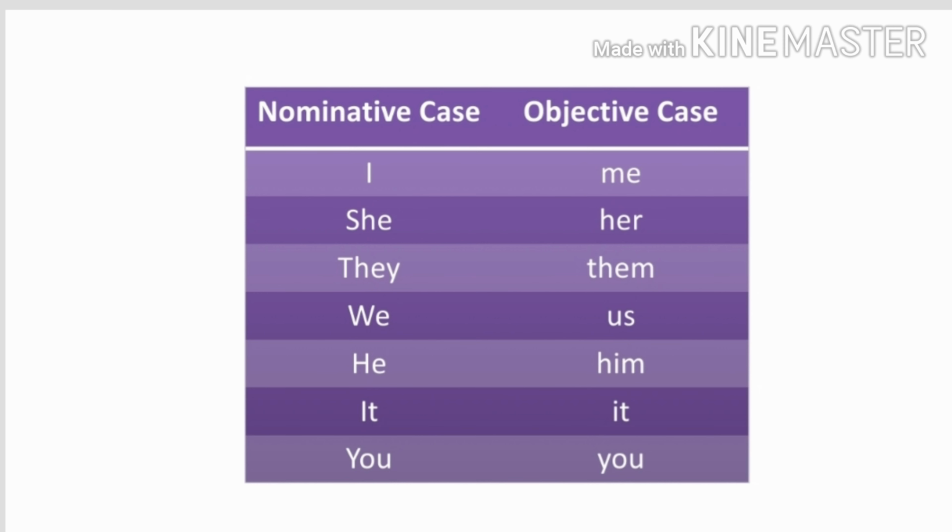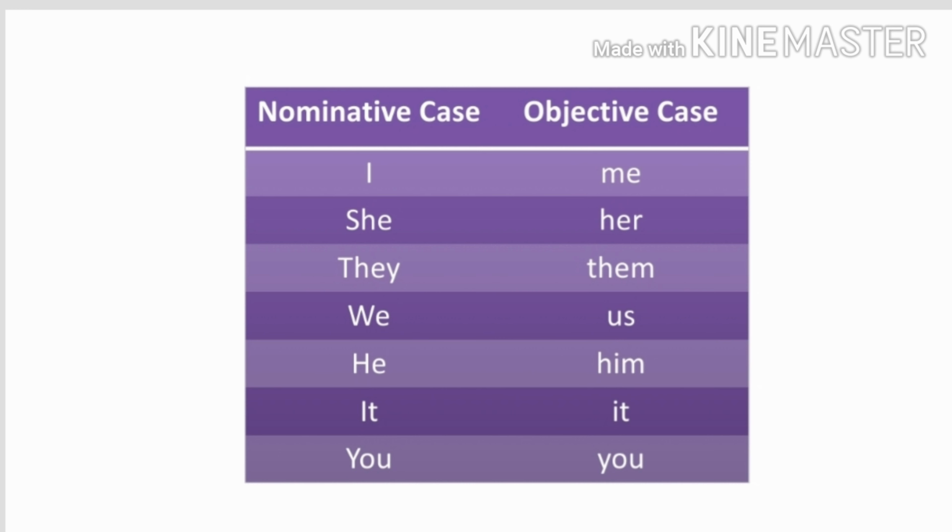Let me explain this with the help of few examples. For example, if I say, she looks at me. Here, she is the subject and me is the object. We can't say she looks at I because I becomes me when we use it as an object.